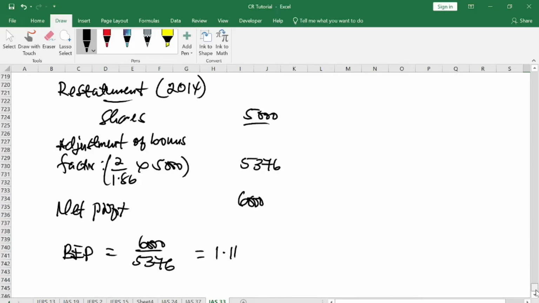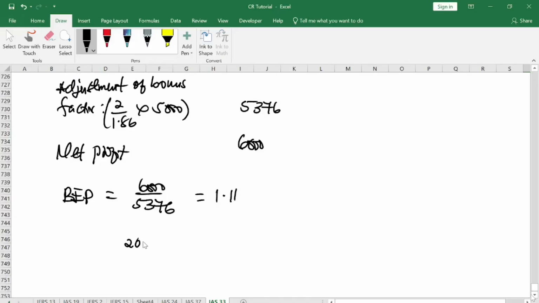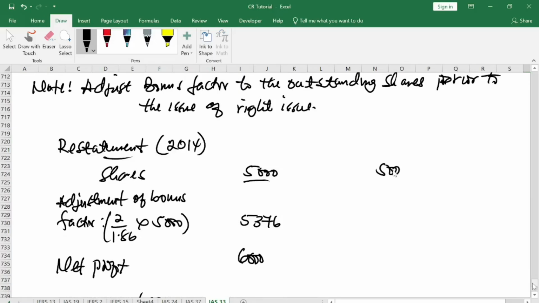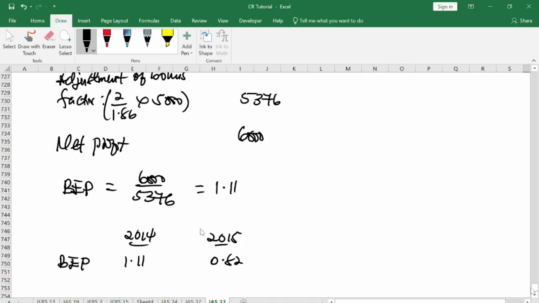So here the investor can do comparison between the 2014 and 2015 basic earning per share: this one 1.11 and this one 0.82. But if you didn't do the adjustments, the basic earning per share would have been 1.2. But when you did the adjustment, it has reduced a bit downwards. So that will help you to do the comparison between the 2 years.